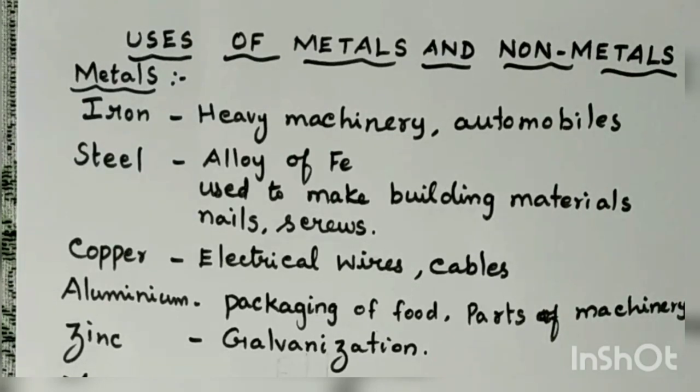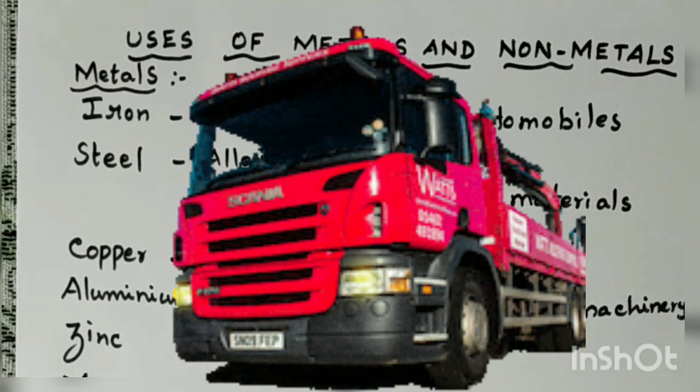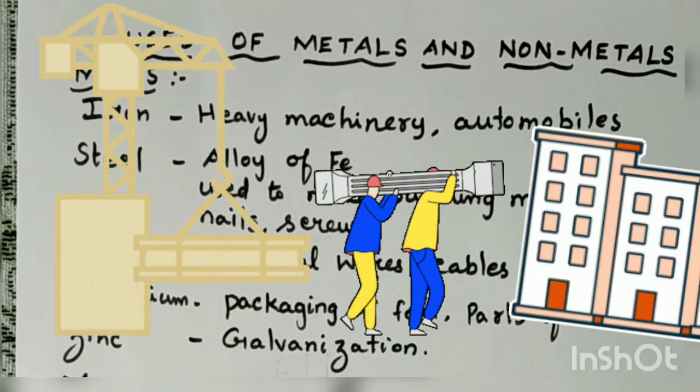Now, the next third metal is aluminium. Aluminium also finds a very wide use in our day-to-day life like iron, copper, etc. First of all, aluminium is used for making parts of machinery in automobiles, then in building materials.